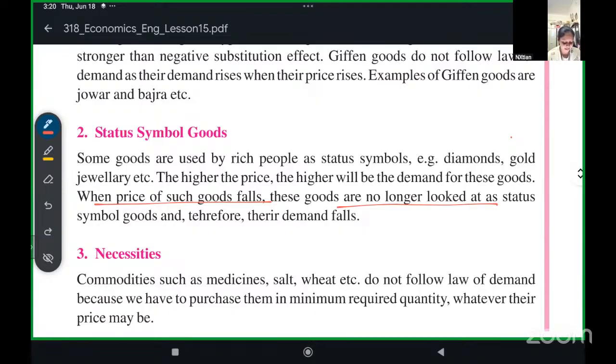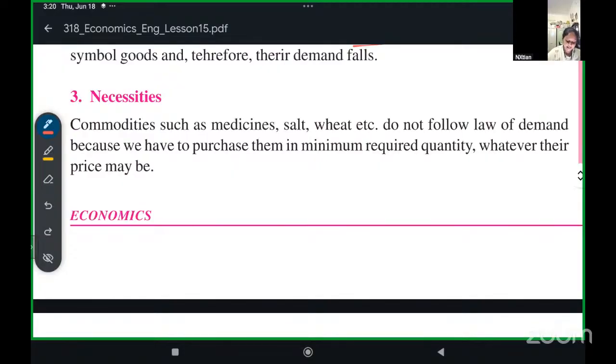Okay, these products are status symbol goods. Then comes necessities. Now, some things, even though they are very high priced, you still buy. Medicine. Even though you have to pay a lot of money, even though those 10 pills are worth 600 or 800 rupees, you will still buy them because you need them for recovery. That is a necessity, right?